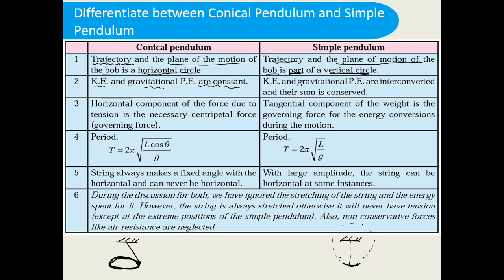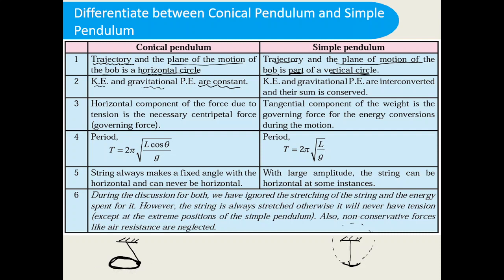So the kinetic energy and potential energy both change and get converted from one form to another. If the kinetic energy is decreasing, the corresponding potential energy will increase, or if the potential energy decreases, the corresponding kinetic energy will increase. But if you add the kinetic energy and potential energy, the sum is the total energy and that is going to be constant.